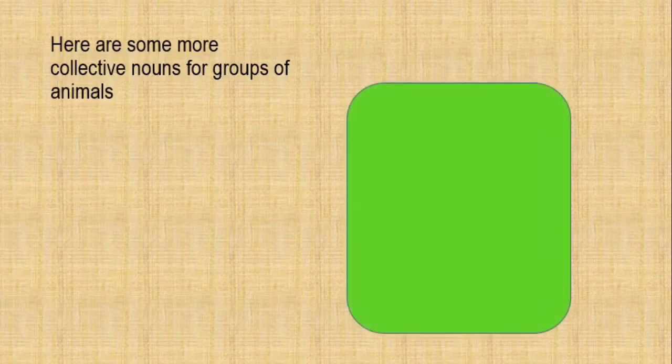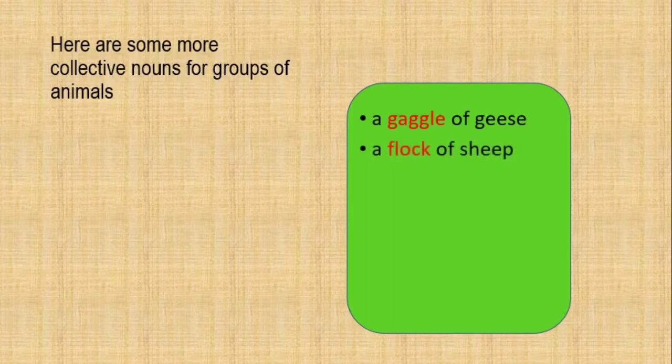Here are some more collective nouns for groups of animals. A gaggle of geese. The word gaggle stands for a collection of geese. A flock of sheep. When we see many sheep, we call it a flock of sheep. A litter of cubs. Cubs are baby lions. When there are many baby lions, when there are many cubs, we call it a litter of cubs.